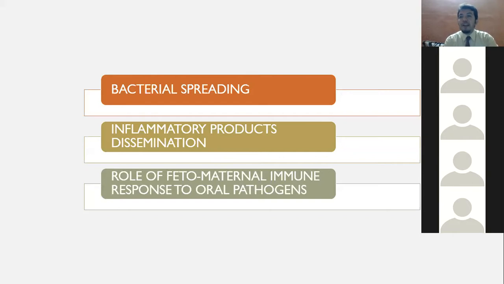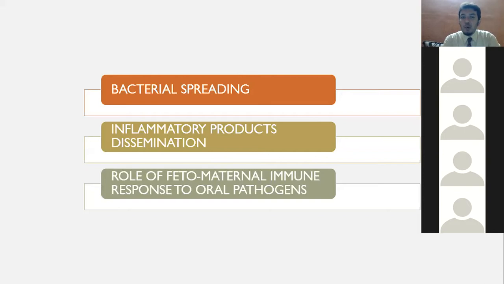Then you have the inflammatory products. That means all the inflammatory products which are released from the periodontal disease or from the gums. Those products from the blood circulation can cross the placental membranes. And when I say products, I include interleukin 1 beta, prostaglandins, TNF, these products. And they may also indirectly stimulate the liver, and the liver may release acute phase proteins, and that may also stimulate the premature labor.